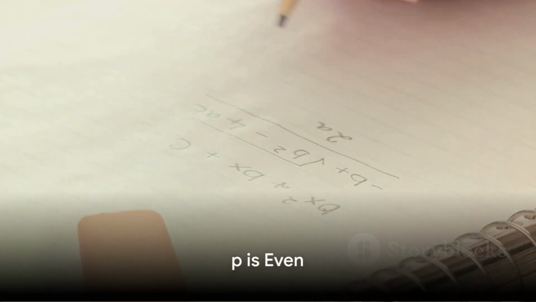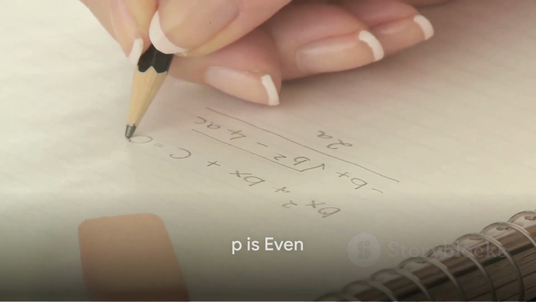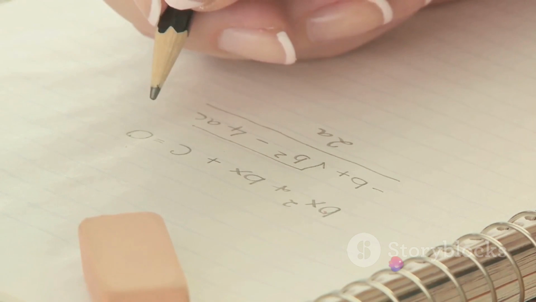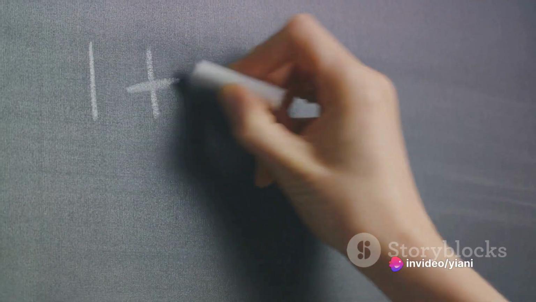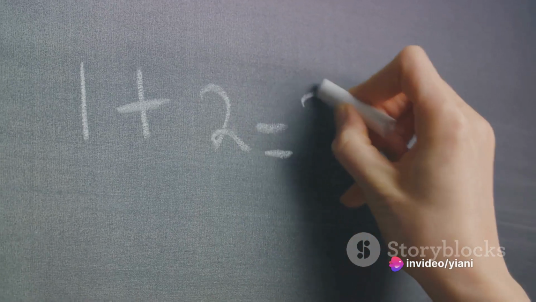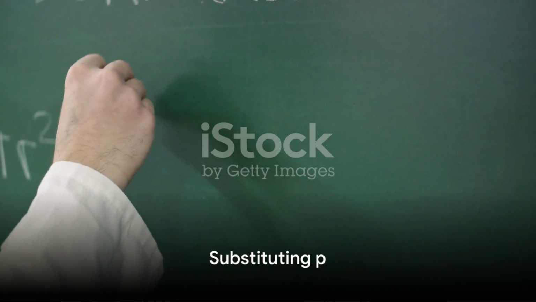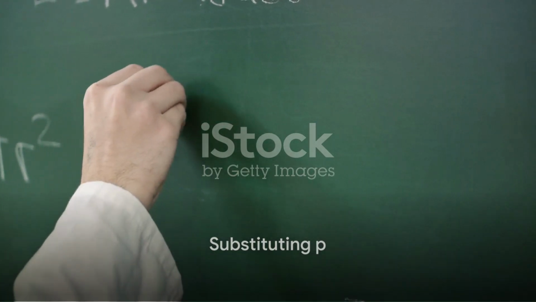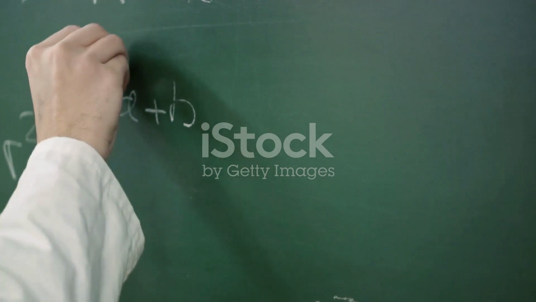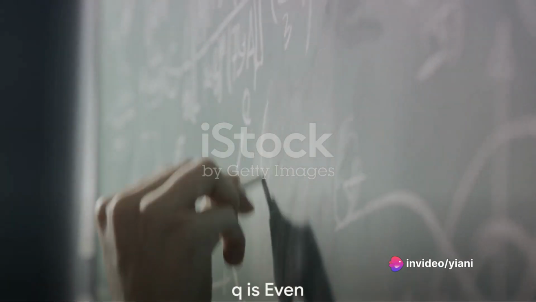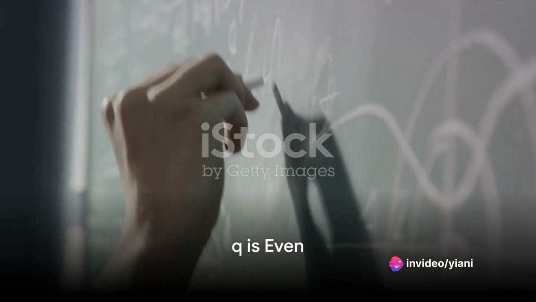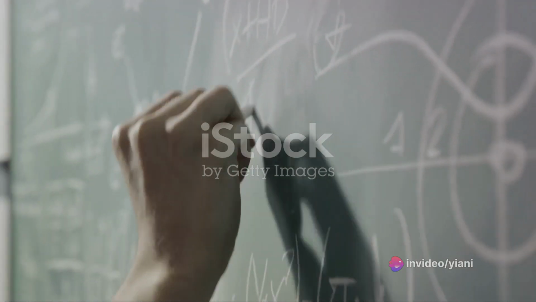At this point, it becomes evident that p squared is an even number, as it equals 2 times a whole number. Consequently, p must be even. This allows us to express p as 2 times n, where n is another whole number. Substituting p with 2n in our equation translates it into 2 times q squared equals 4 times n squared, or more simply, q squared equals 2 times n squared. Similar to our prior deduction, q squared is also an even number, which implies q must be even.